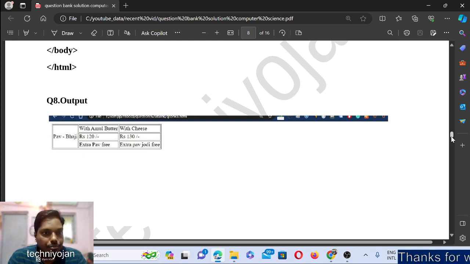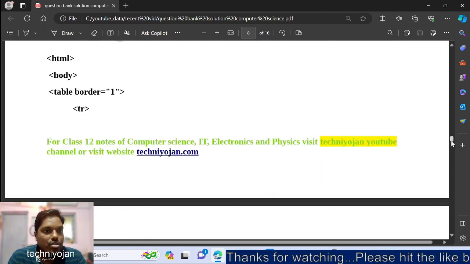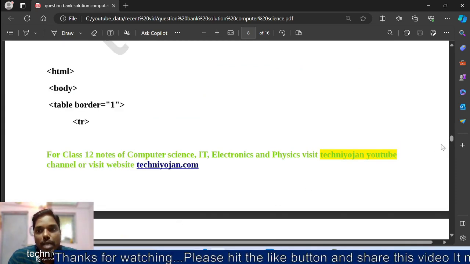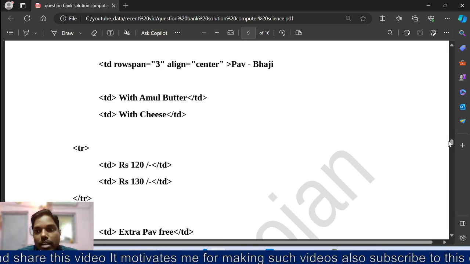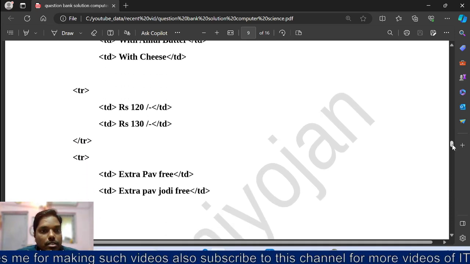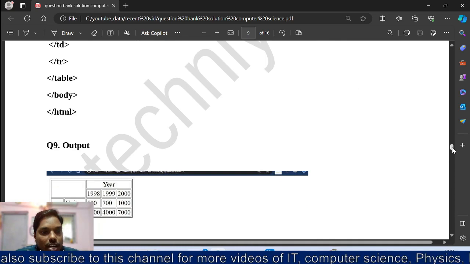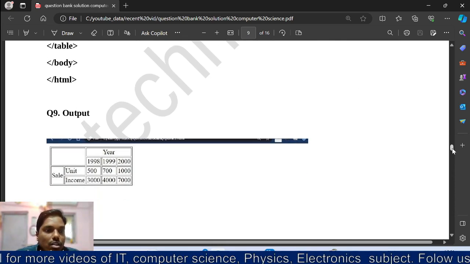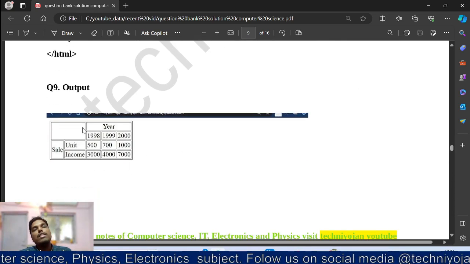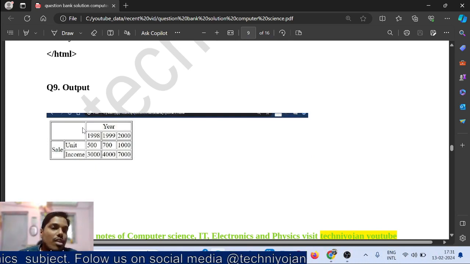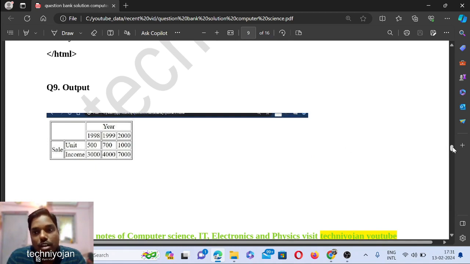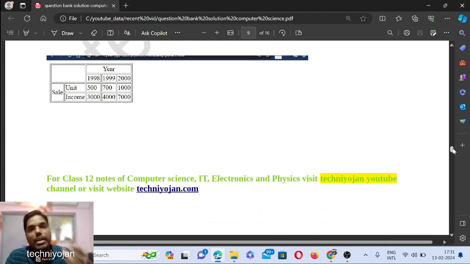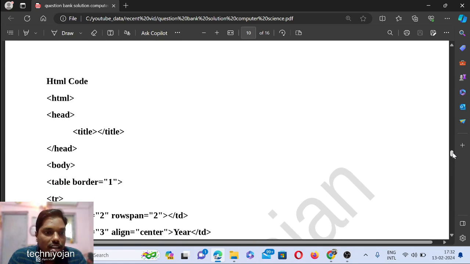Okay, so now what will they use? Rowspan. See over here, the rowspan has been used. Okay, this is the program. You can take a note of this. Now here, see, the row is being spanned out and the column is also being spanned out. This column, then this is the row. So both you have to use. It is a big tricky part, a difficult one I would say. So don't be bothered about this.